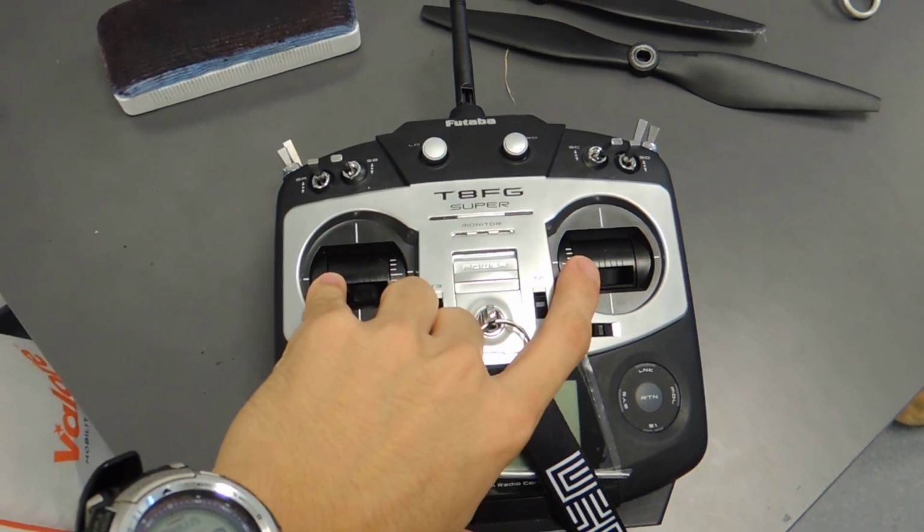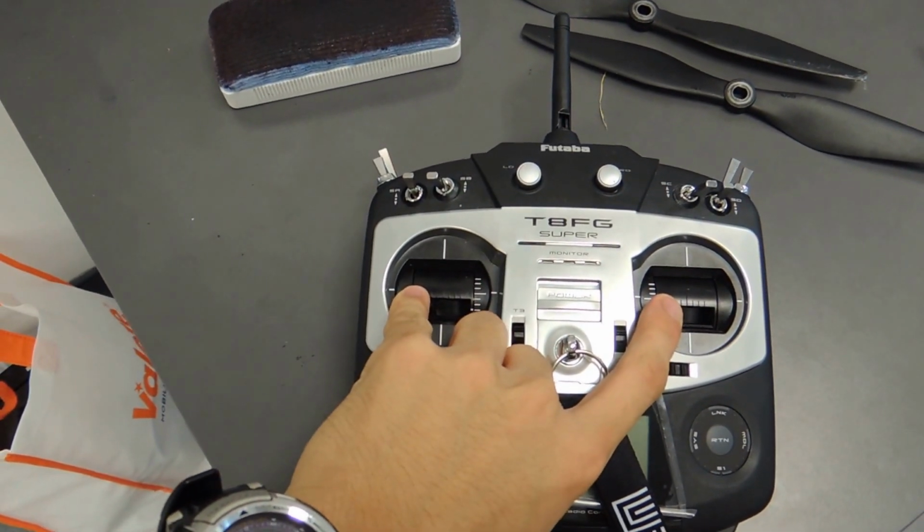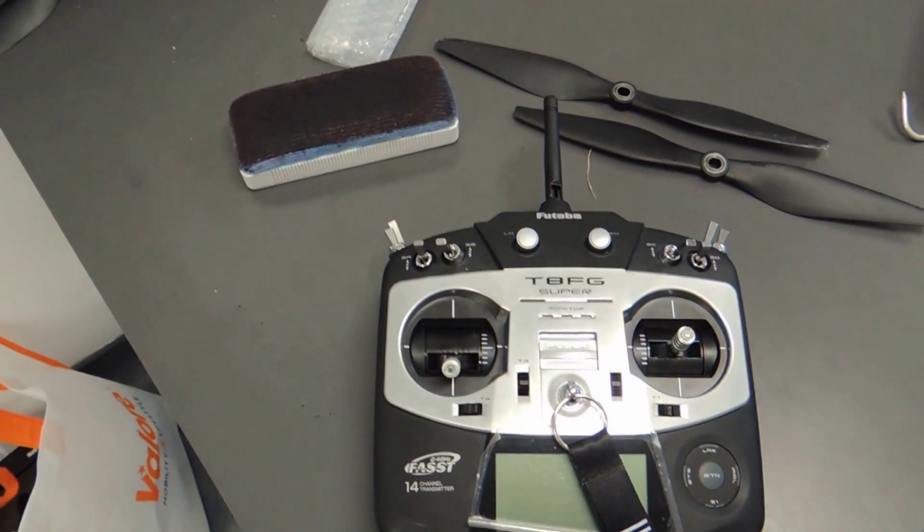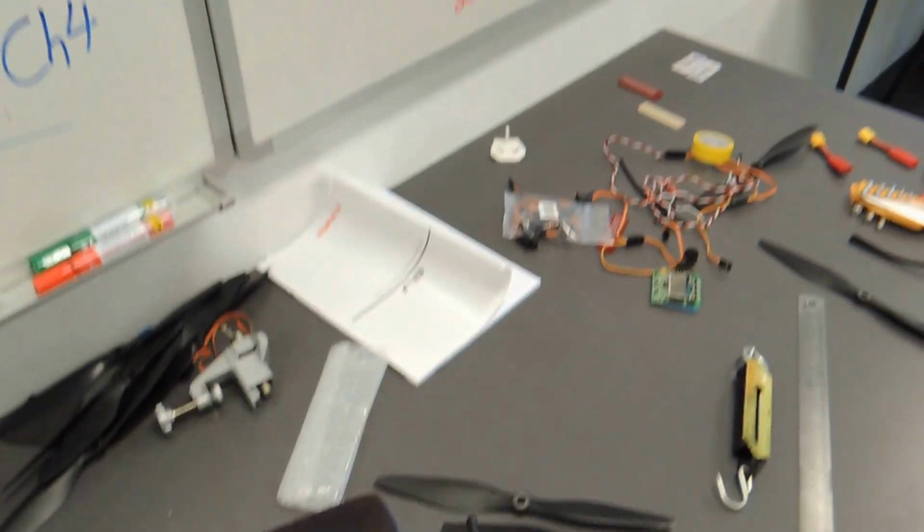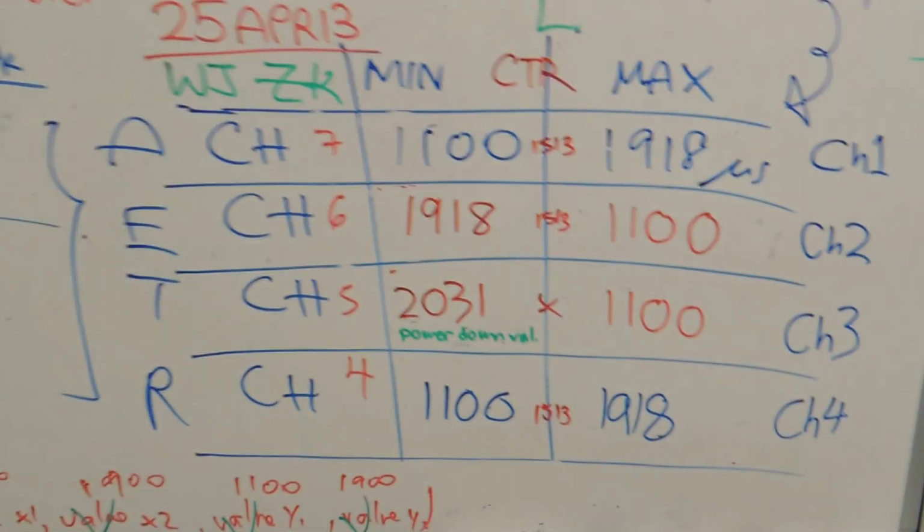You put the 4 sticks at the extreme ends. Okay, so now I'm going to demonstrate to you how we are going to arm the Quadrotor using the Arduino.